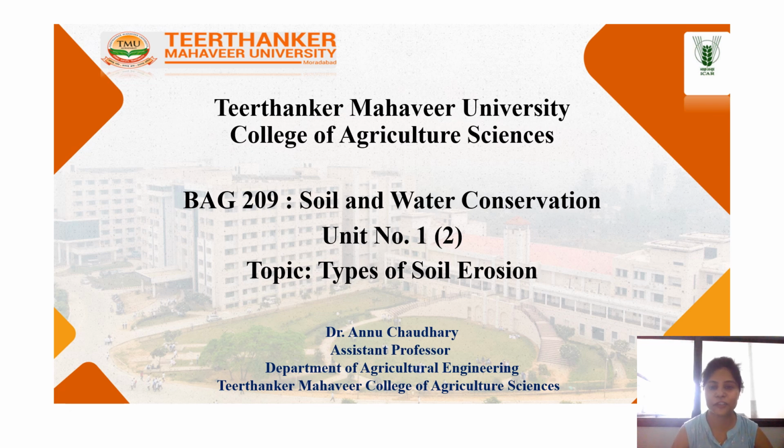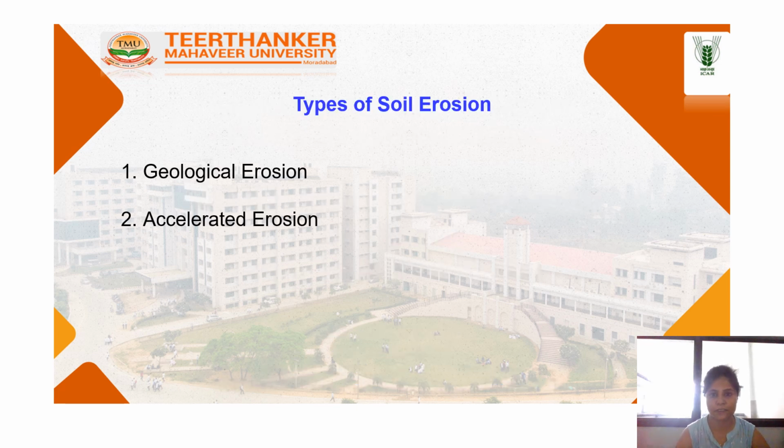Good morning, everyone. Today, we discuss the types of soil erosion. As we know, soil erosion is a process by which the soil is removed from Earth's surface by natural processes such as wind and water flow, then transported and deposited in another location. There are generally two types of soil erosion, geological and accelerated erosion. These are based on origin.